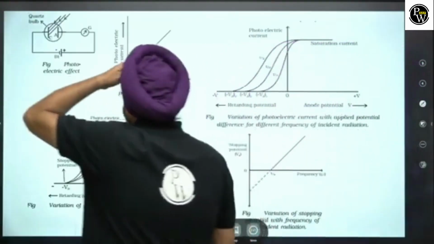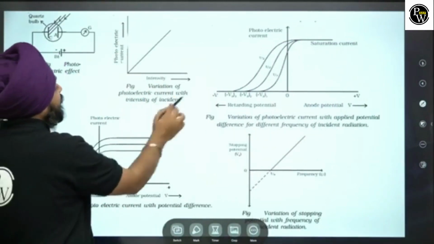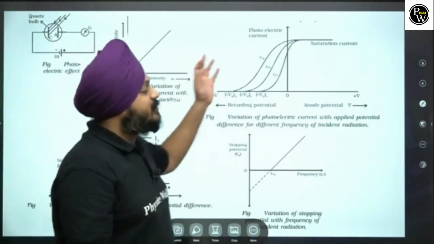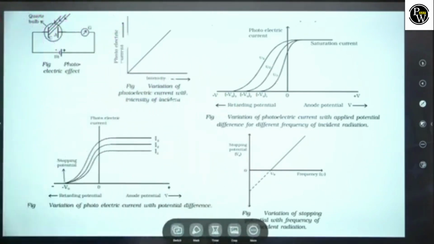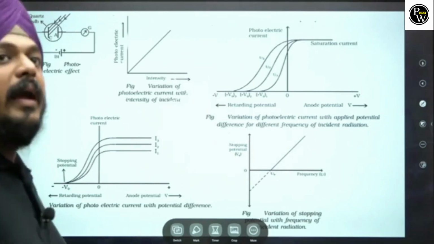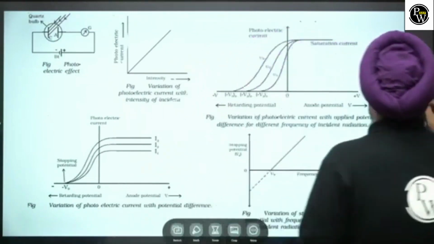The graph of photoelectric current versus voltage variation, the saturation current and everything. I'm moving aside. If you want, you can take a screenshot of it, because we are moving forward directly to the PYQs based on that. Okay, I think that much is enough. Let's move on to the sums based on it.